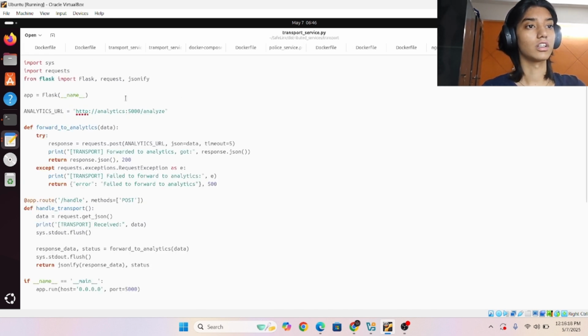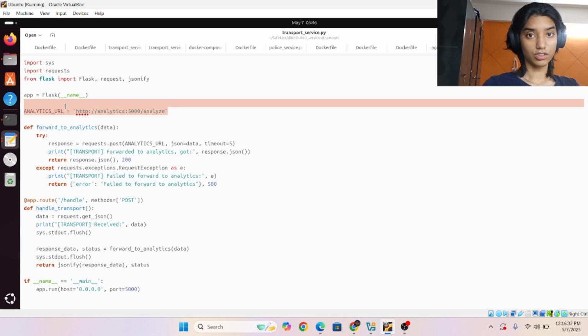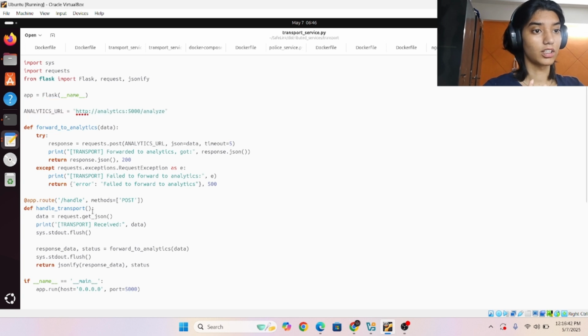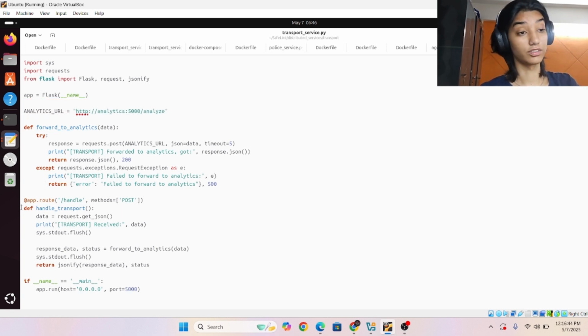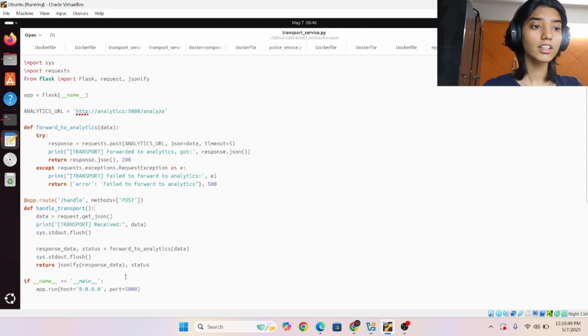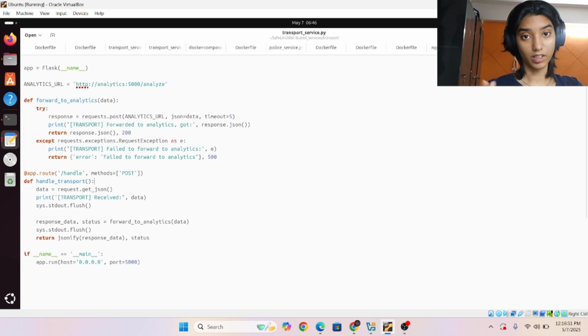I have opened the transport service. It syncs because everything needs to be in sync. It takes the request, like if somebody has made a request, all these requests are analyzed using this port. So everything is distributed onto a particular port. I'll be showing you in the docker-compose.yml file. All those ports are associated to these particular services. So POST request, that's what we are sending, and then those requests are analyzed.